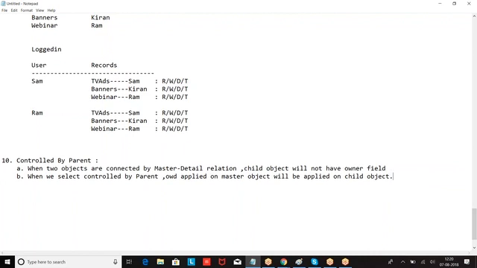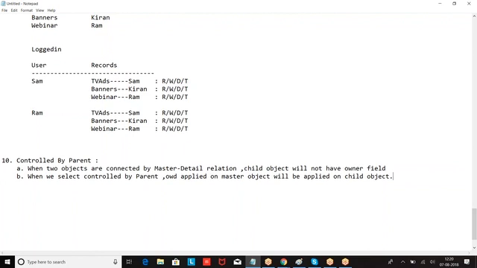Control by parent. When two objects are connected by a master detail relation, child object will not have its own OWD. As the child object doesn't have any OWD, whatever the OWD given on the master object, the same OWD is applied on the corresponding child object.